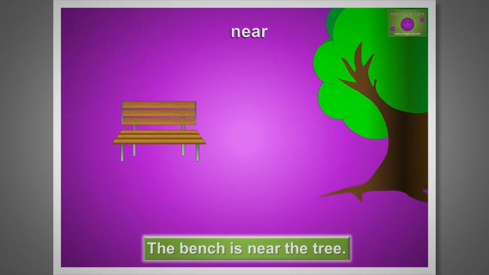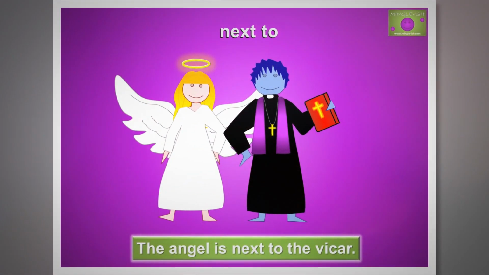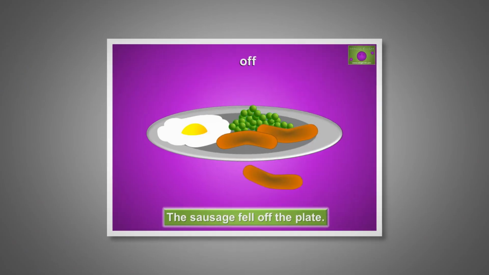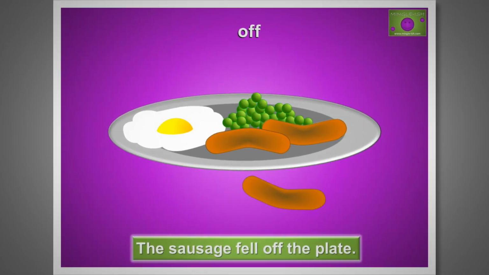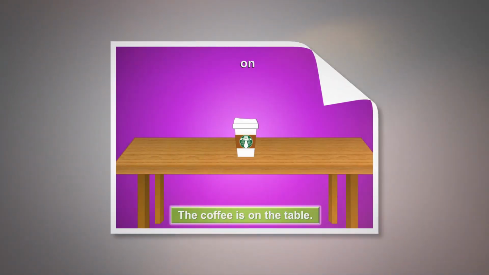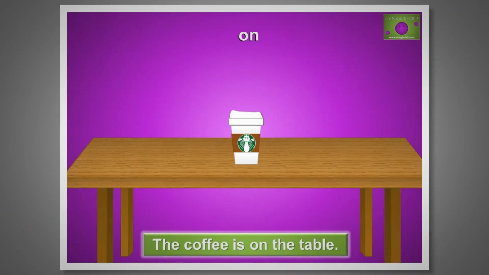Near means close to. The bench is near the tree. Next to means right by the side of something. The angel is next to the vicar. Off means from a place. The sausage fell off the plate. On means touching a surface. The coffee is on the table.